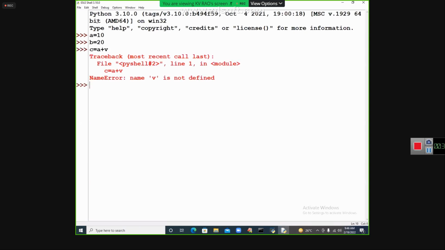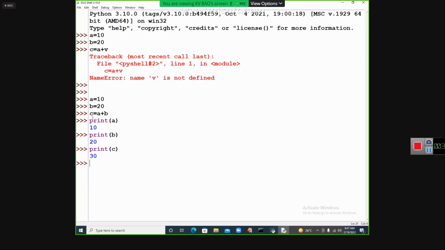Sorry, I pressed something wrong. I will do it again. A is equal to 10, B is equal to 20, C is equal to A plus B. And print of A, same as previous. Now I will take print of B, and print of C, you will get it.